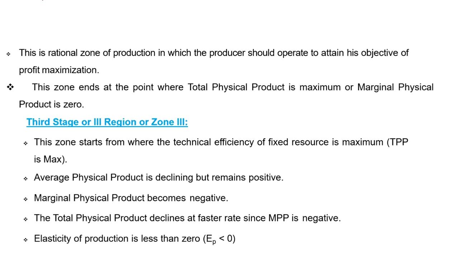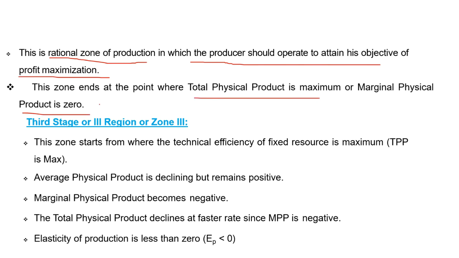This is also called the rational zone, whereas the first and third zones are called irrational zones. The second zone is called the rational zone. If a farmer wants to produce maximum profit, he must operate in the second region. The second zone ends where TPP is the maximum, MPP is 0, and EP equals 0.